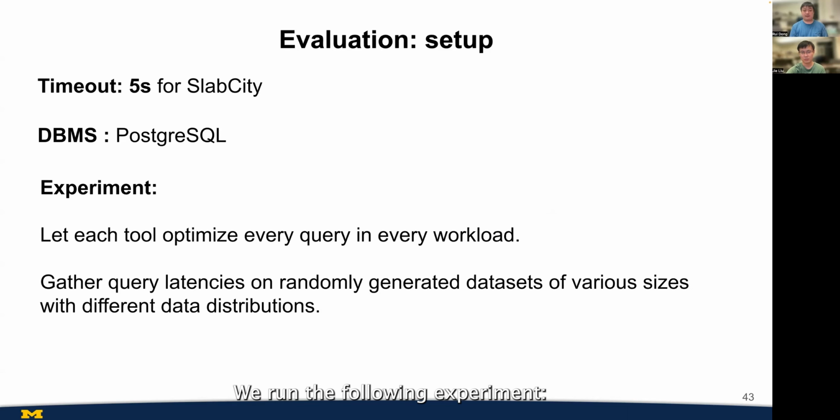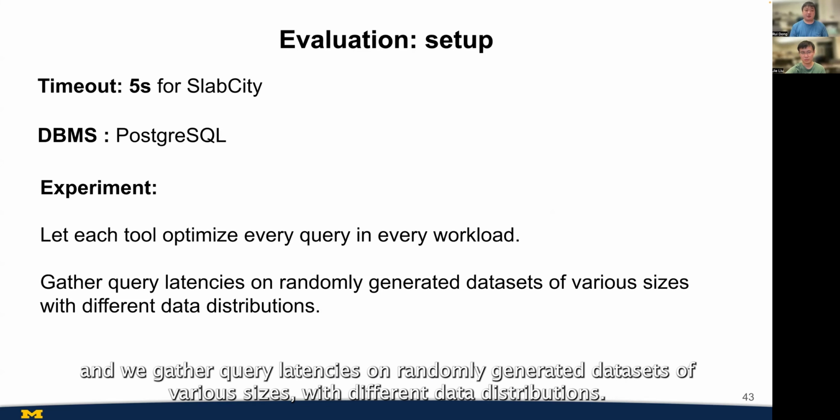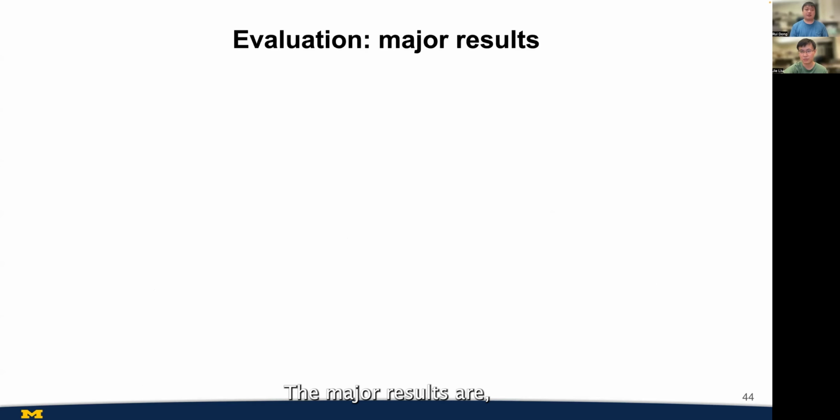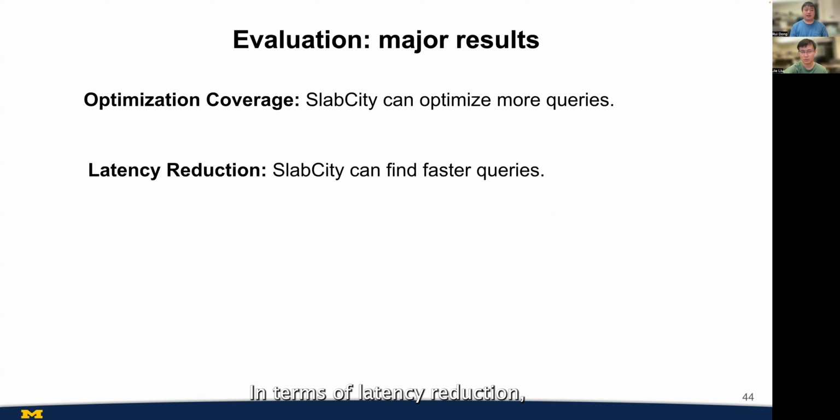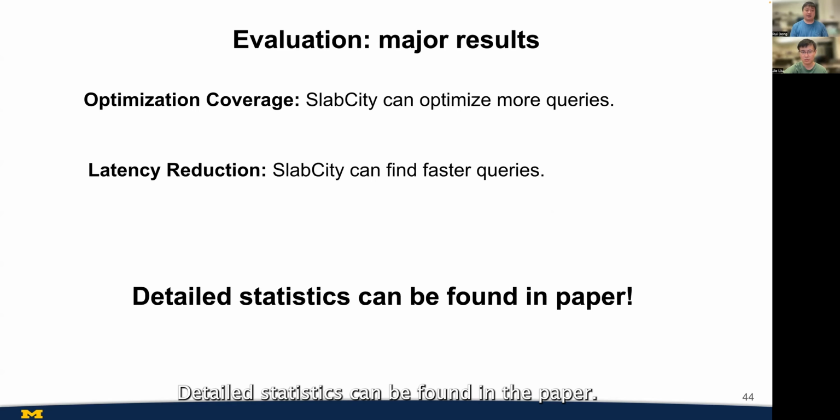We run the following experiment. We let each tool optimize every query in every workload, and we gather query latencies on randomly generated datasets of various sizes with different data distributions. The major results are, in terms of optimization coverage, SlabCity can optimize more queries. In terms of latency reduction, SlabCity can find faster queries. And detailed statistics can be found in the paper.